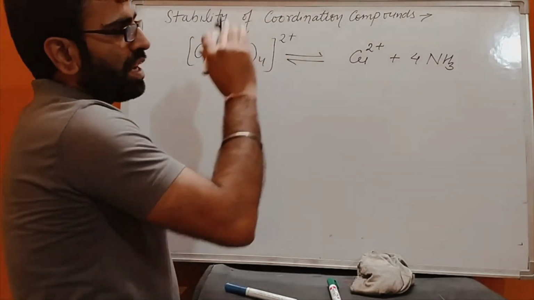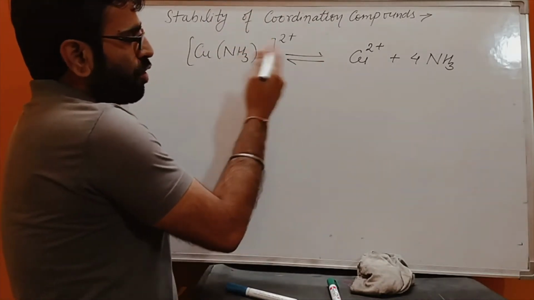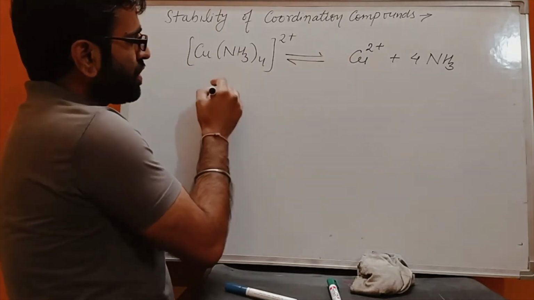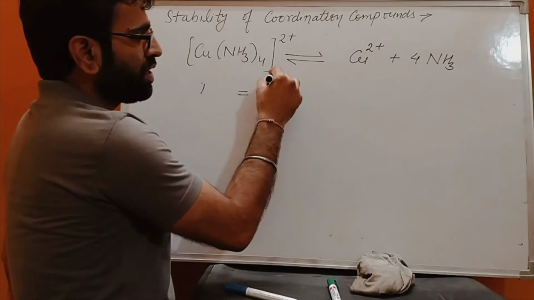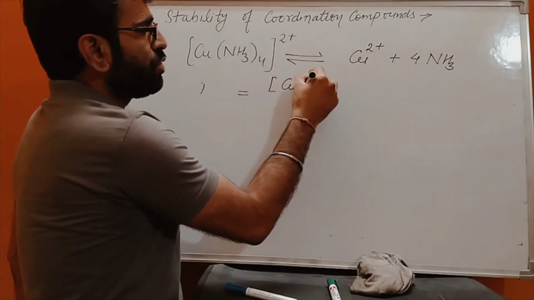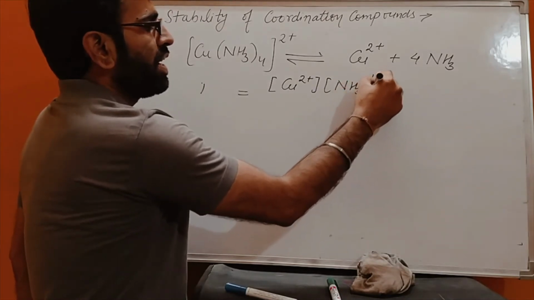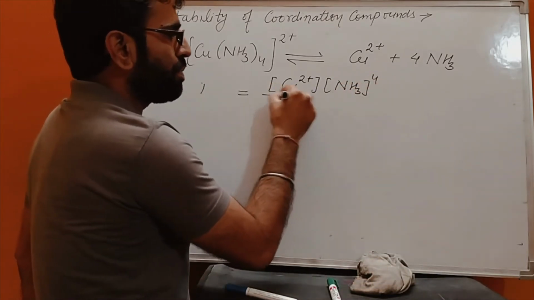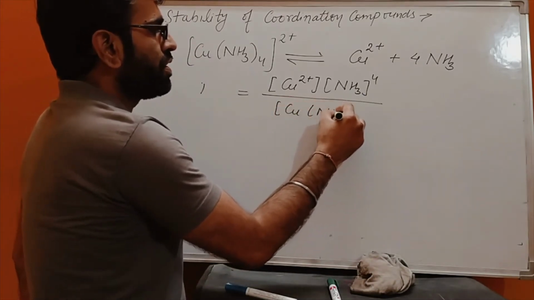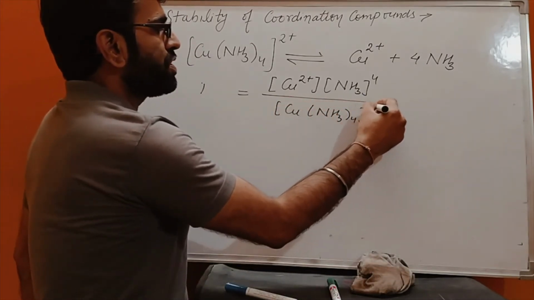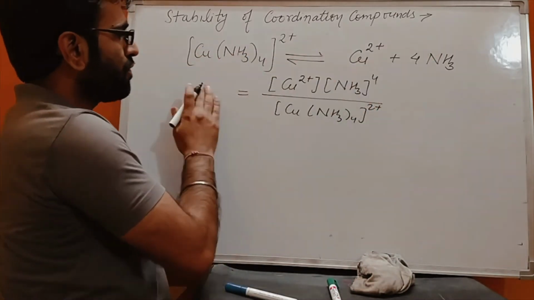So as per the equilibrium chapter of class 11th, the equilibrium constant of this reaction will be equal to the concentration of products, Cu2+ ion into NH3 concentration to the power 4, divided by [Cu(NH3)4]2+, and this depends on the dissociation of the ligand.